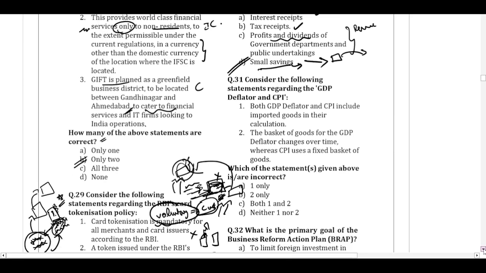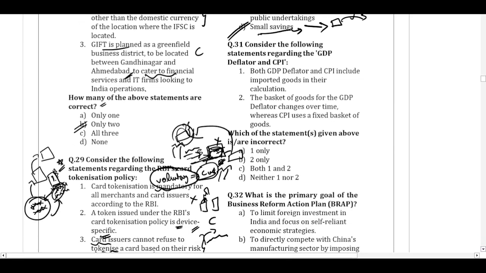Coming to question number 31. Consider the following statements regarding the GDP deflator and the consumer price index. Both the GDP deflator and the consumer price index include the imported goods in their calculation.